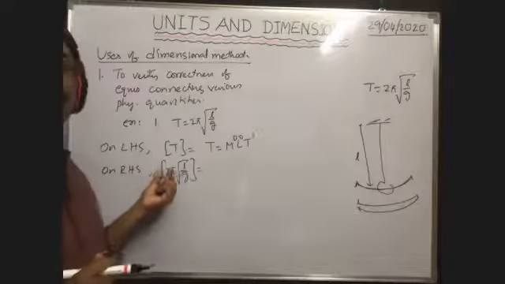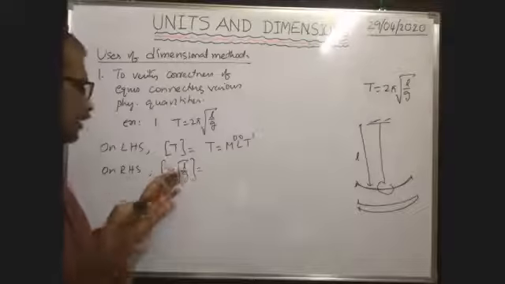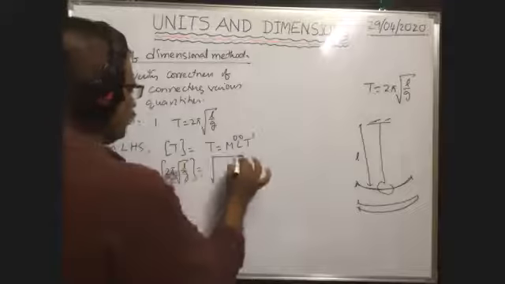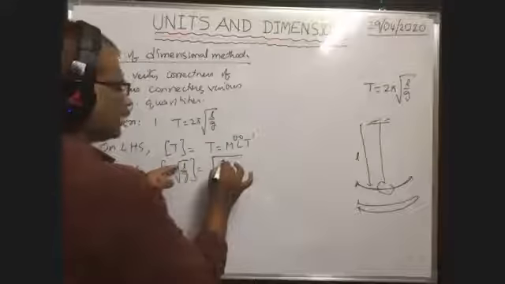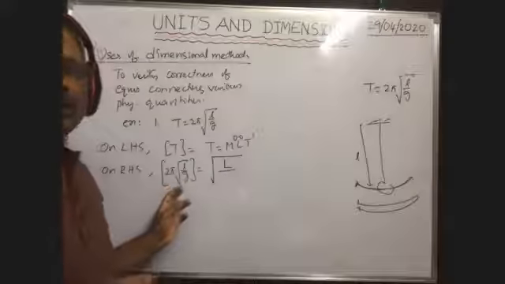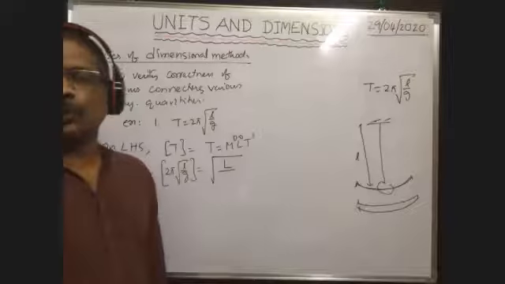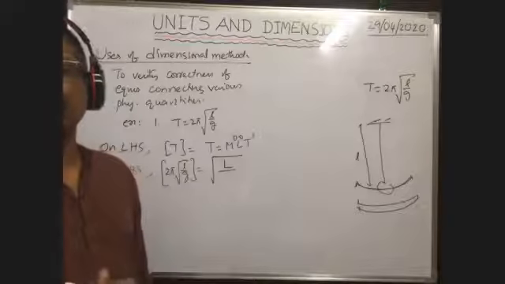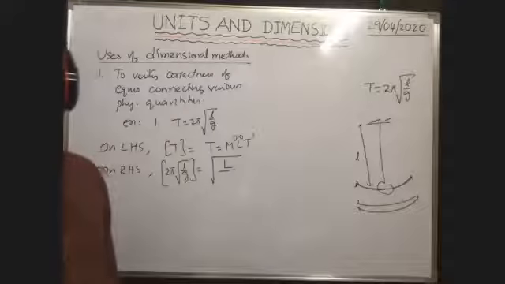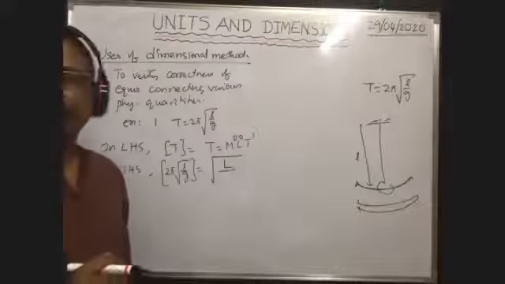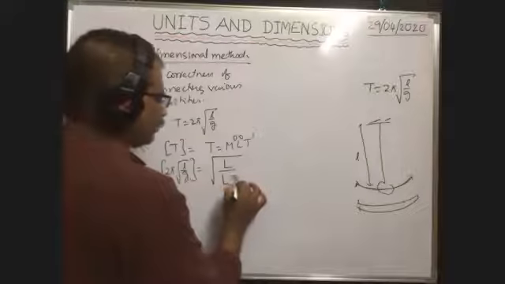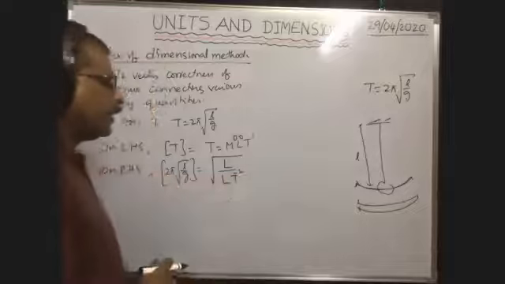So 2π is a number, that's why it does not have any dimensional formula, so you leave it. Then L is the length of the pendulum, so the dimensional formula is L. g is the acceleration due to gravity, which is nothing but acceleration. What is the dimensional formula of acceleration? As I said in the morning, it is LT⁻².